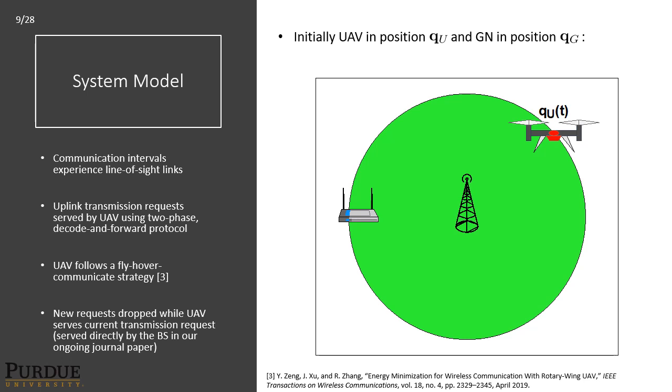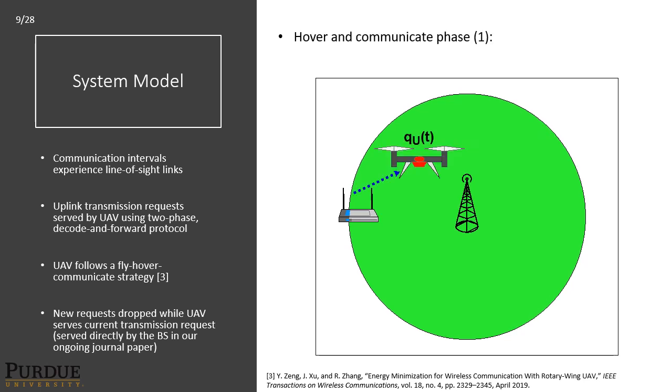So to explain this 2-phase decode and forward protocol using the fly-hover communicate strategy, consider first a UAV in an initial position QU and a ground node in position QG. First, the UAV selects a new position QGU and flies there at a constant speed V1. Once it's in this new position, it receives the data payload from the ground node. Then the UAV selects a new position QUB and flies there at speed V3. Once it's in this new position, it transmits this received data payload from the ground node all the way to the base station, thus completing the communication interval.